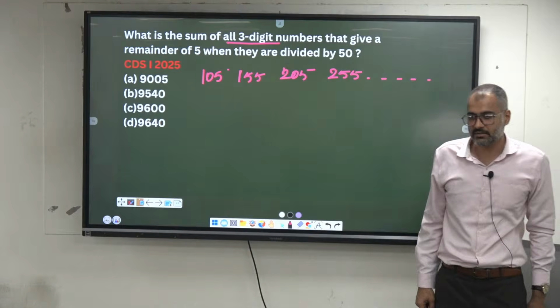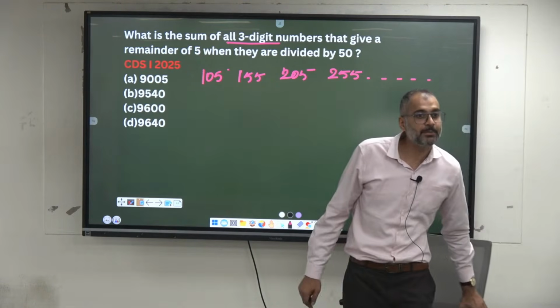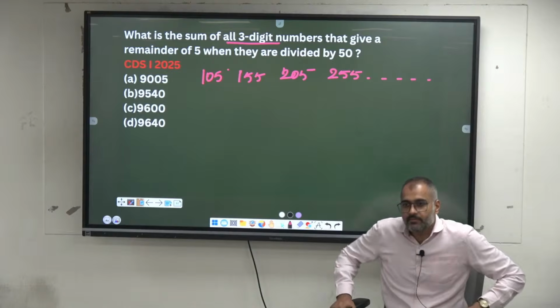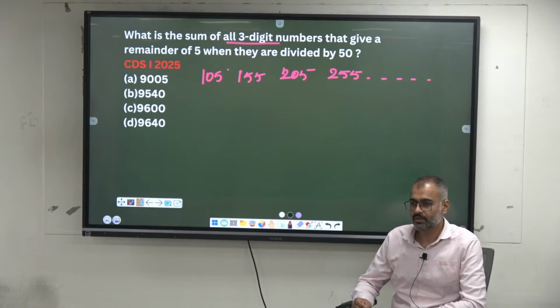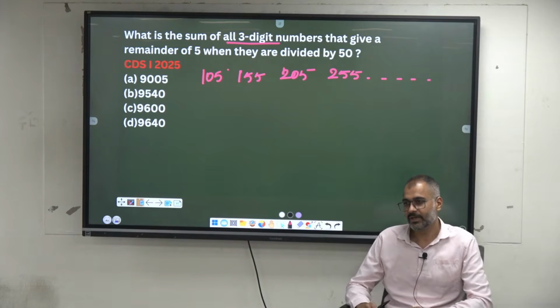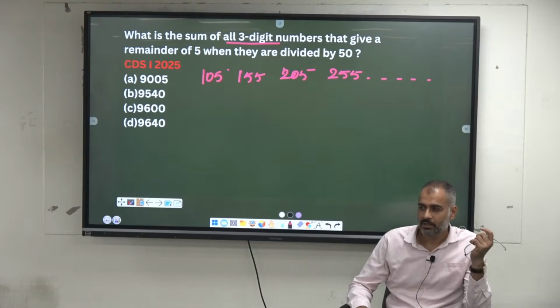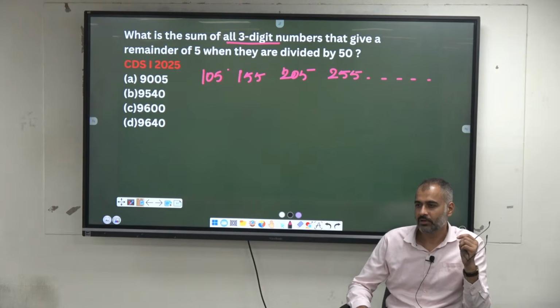What is the difference between each successive number? 50. So can I apply AP? You can apply AP, or else you can manually add. Do it, come on. In the exam, all of a sudden, there will be no coordination between the brain and the hand. Though your brain is working, your hand doesn't. It makes some mistakes there. Always practice by writing maths. Write, not just read. Write.